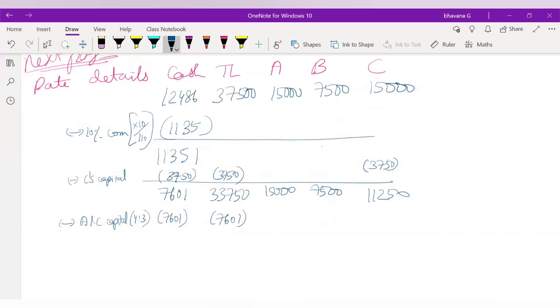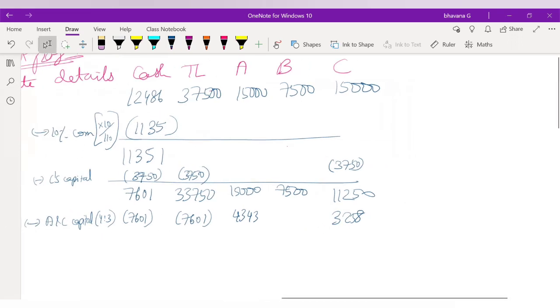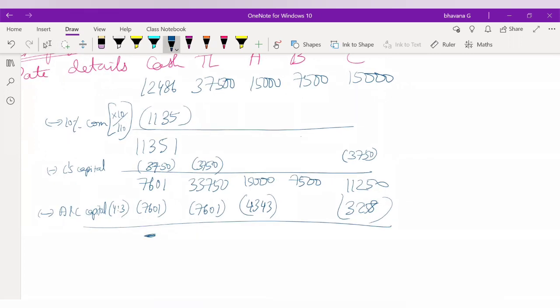So what will be the answer? If you divide 7,601 in the ratio of 4:3, how much will be paid to A and how much to C? To A, we will pay 4,343, and to C you are going to pay 3,258. We'll take it as 58. Now if you pay that, in cash balance you don't have anything else. In total liabilities, the remaining balance will be 26,140.